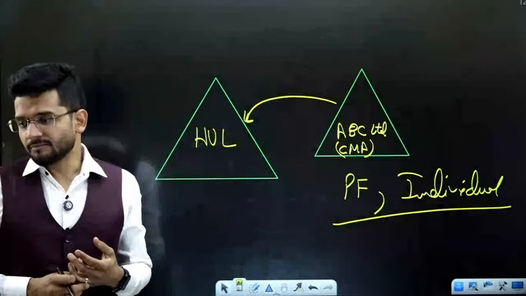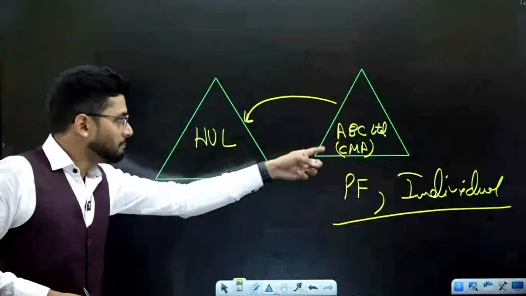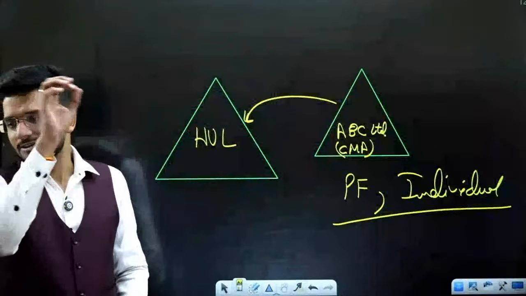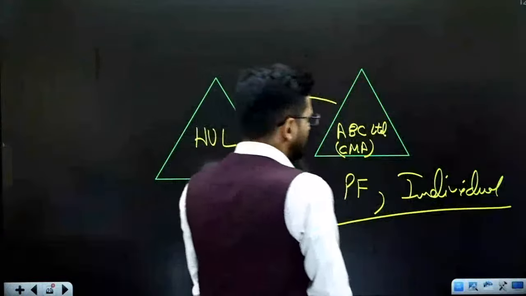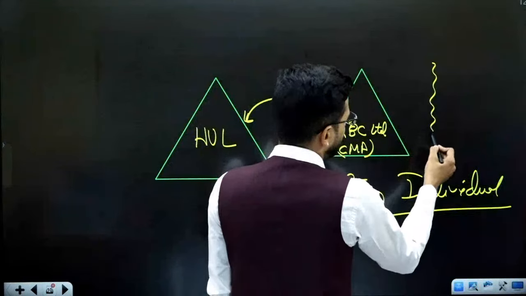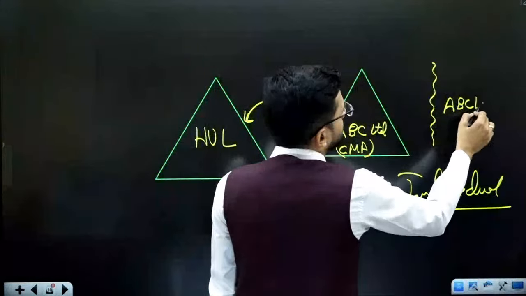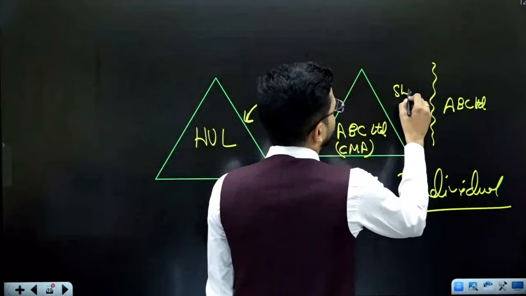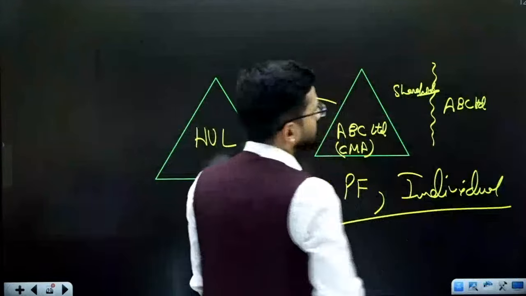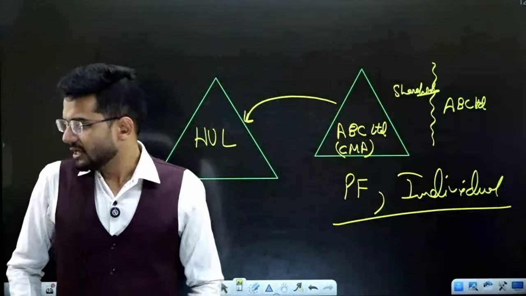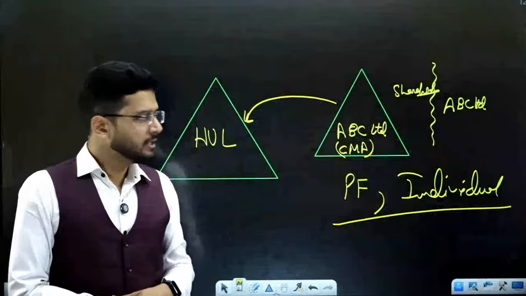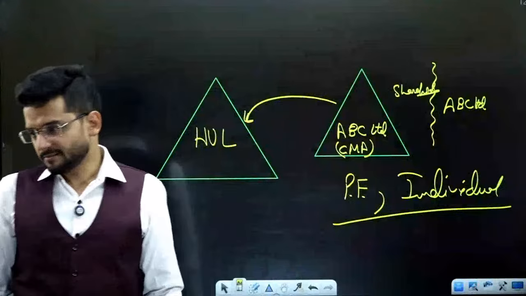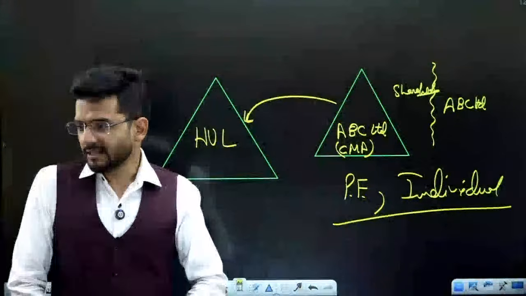Can you please give me a reason why this restriction is there in law that a company cannot be auditor of a company? Separate legal entity. Okay, separate legal entity is yes, but please explain a little more. What do you mean by separate legal entity? Yes, ABC Limited has got a separate legal entity different from its shareholders. That is true. But please tell me why a company cannot be an auditor of a company. Only a partnership firm or an individual can be auditor of a company. Please explain in a little more detail why this happens.